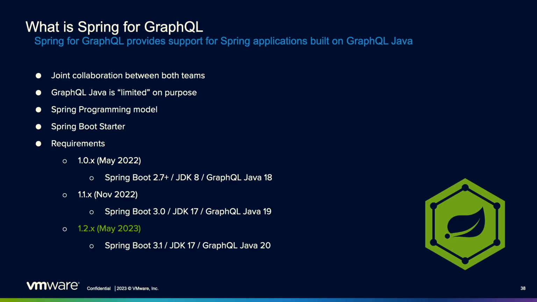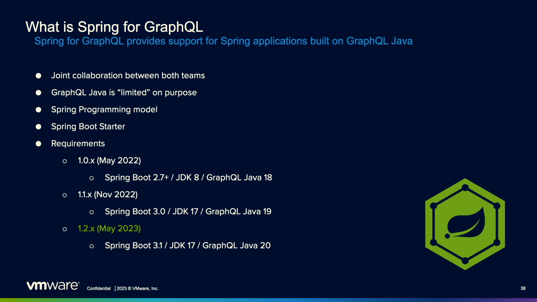So what is Spring for GraphQL? Where does this come into play? So Spring for GraphQL provides support for Spring applications built on GraphQL Java. Again, a great joint collaboration between both teams. It brings in the Spring programming model. For me, that's making all the infrastructure stuff hidden away from me and allowing me to focus on building out my applications. We'll see what that brings in, which is like a Spring Boot starter. There are some different versions of this. 1.0 was released in May of 2022. So if you're on JDK 8, you can still use that with Spring Boot 2.7.